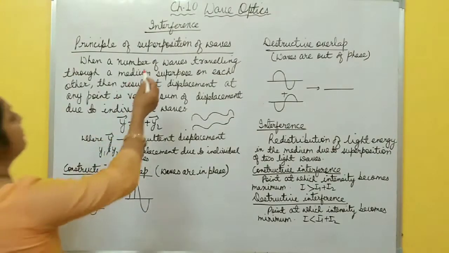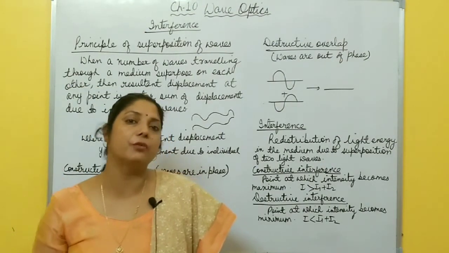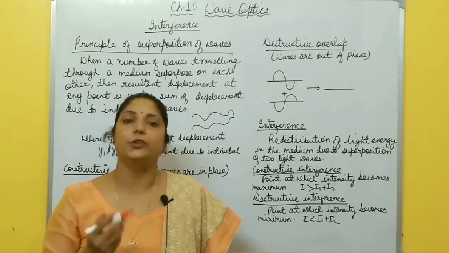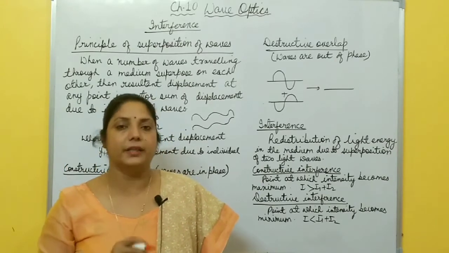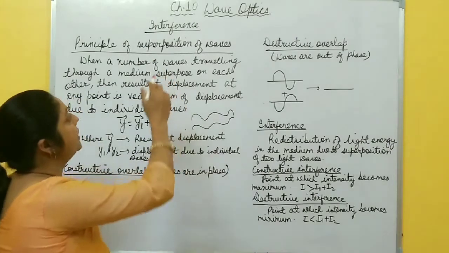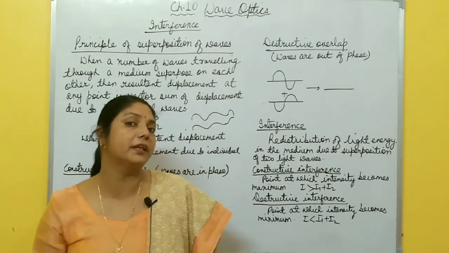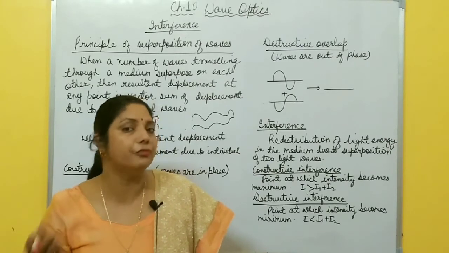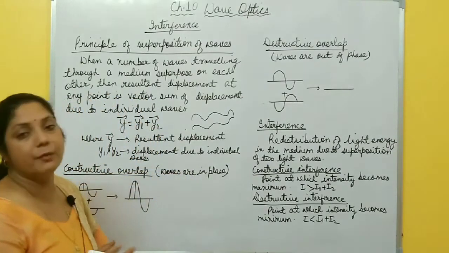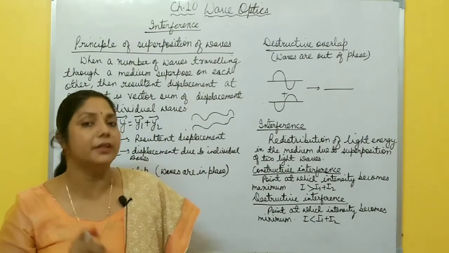Now the next topic is interference. You already studied about interference of sound waves in class 11th. When two or more sound waves interfere at a particular point, then what happens? In this chapter you study interference of light waves, because we are talking about wave optics. It means the wave nature of light. So here, what happens when two or more light waves interfere at a particular point.